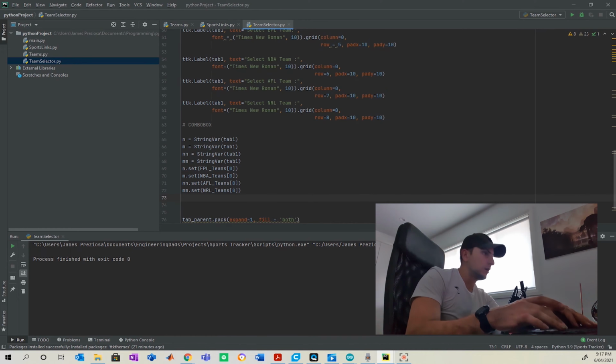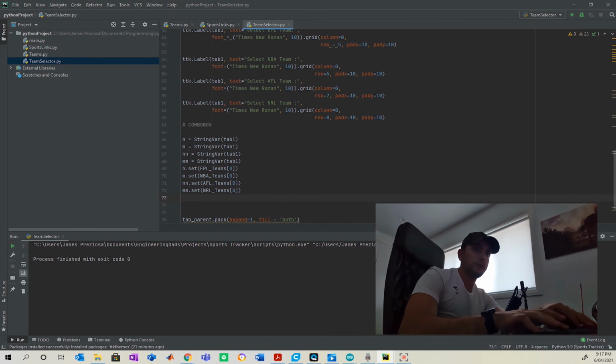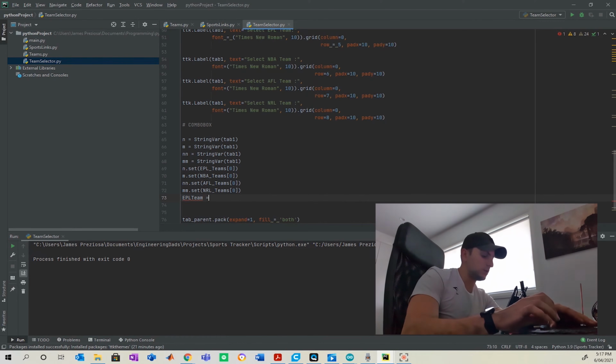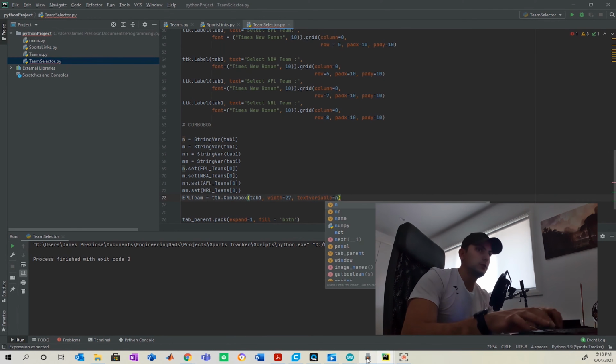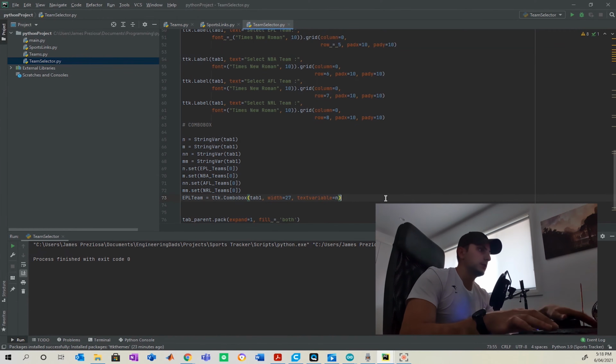Okay, and then we're going to make the magic happen here by defining our team for each sport by using the Combobox function, of course, again with the tab as the first argument. And you can pick how wide you like it and assign the variable that we've just done as n. And then we're going to do this for the other 3 sports like so.